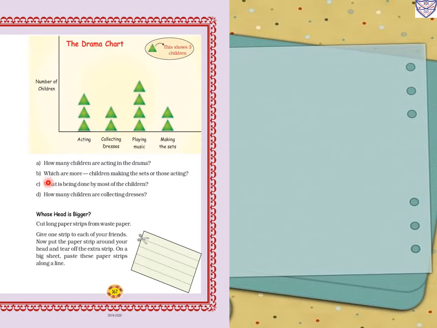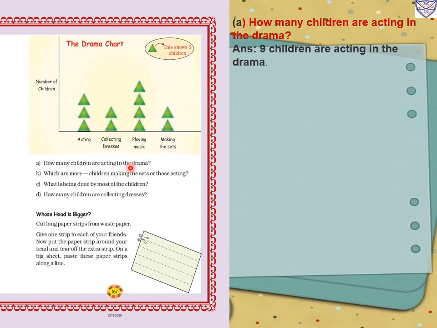So with the help of this chart, we have to answer the questions. How many children are acting in the drama? In acting, how many triangles are there? 1, 2, 3. One triangle represents 3, so 3 3s are 9. So 9 children are acting in the drama.